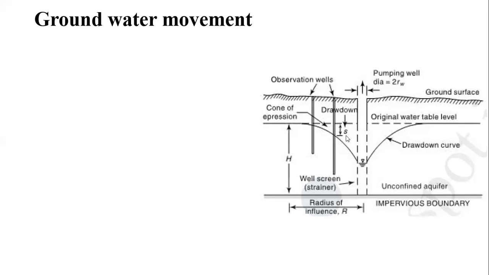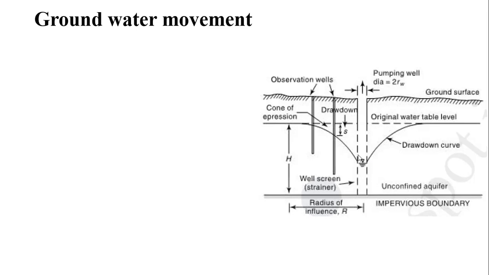And as this water goes down, there is depletion, which in technical language we call drawdown. So this indicates the drawdown. So drawdown is nothing but the water level at a particular time period from the original water level.